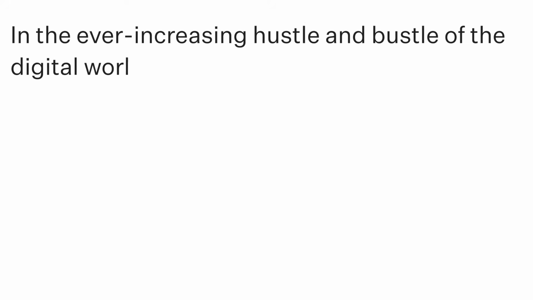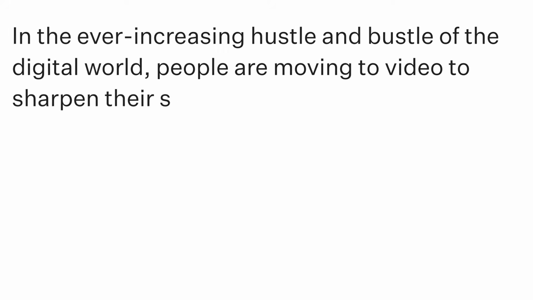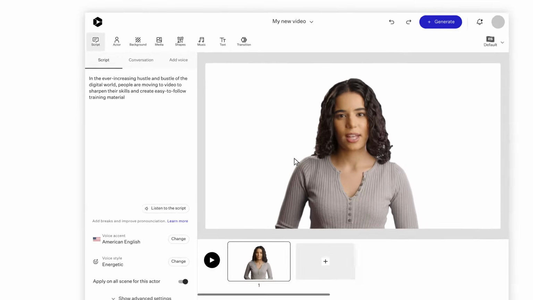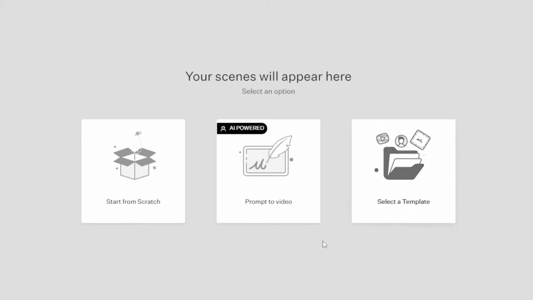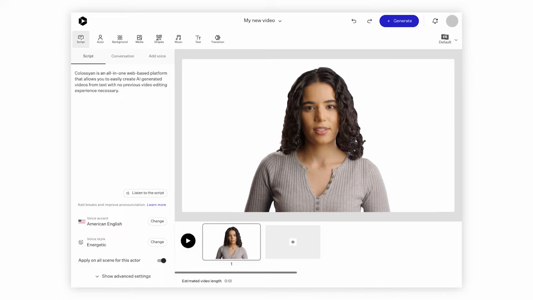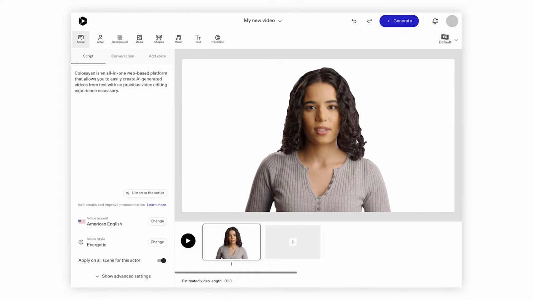In the ever-increasing hustle and bustle of the digital world, people are moving to video to sharpen their skills and create easy-to-follow training materials. Imagine lining up a library of engaging learning videos using text in minutes. Colossyan is the all-in-one AI video platform for workplace learning, enabling you to easily create AI-generated videos from text with no previous video editing experience necessary.